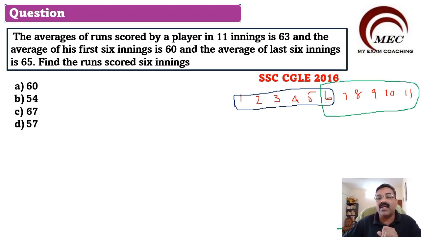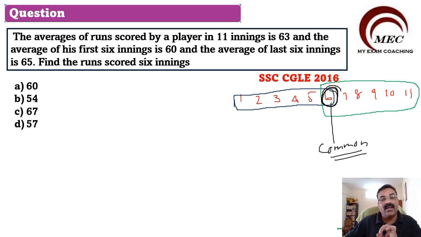When I take the last 6, this will be the last 6. Total 11 innings are there. When I take the first 6 and last 6, one inning will be common. What is that common inning? That common inning is the 6th one. So what we want to find out is, what is the run scored in this sixth inning? That is what we need to find out.